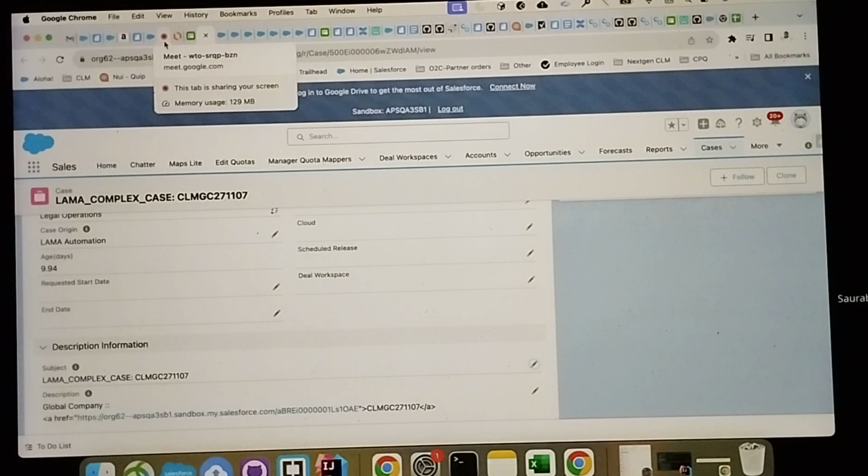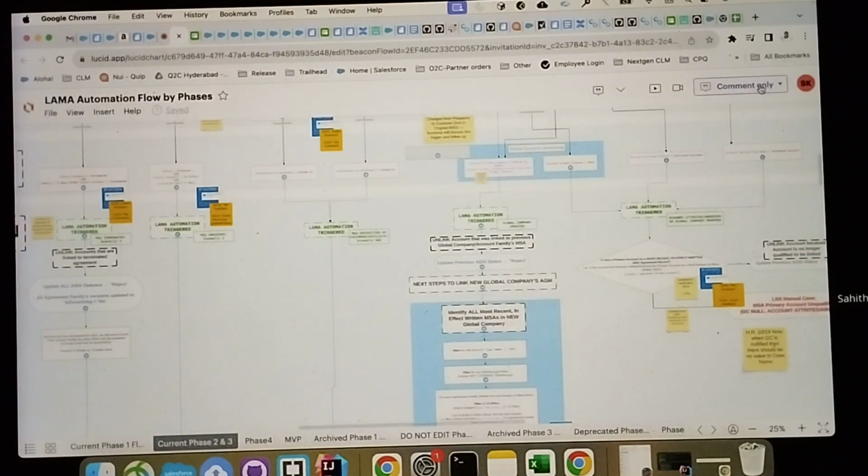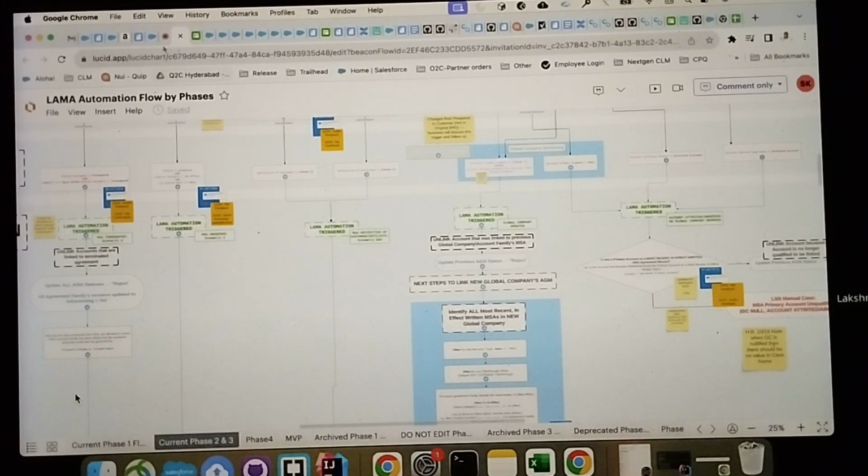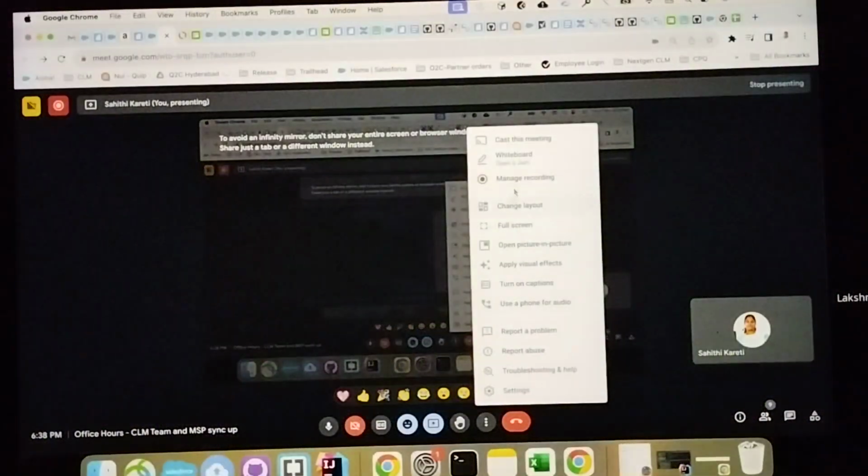I'm just saying that we are not able to access this Lucid chart. Yeah, that's what I told you. I don't have access to share with you all, but please raise the request so that the owners can provide the access. Or Lakshmi, can you please take over and check with the owner, who is the owner, and please provide the access, or get the editor access for yourself and share with the team, Lakshmi. I'll ask Manisha to add them into the Lucid chart, if they have access to Lucid chart.